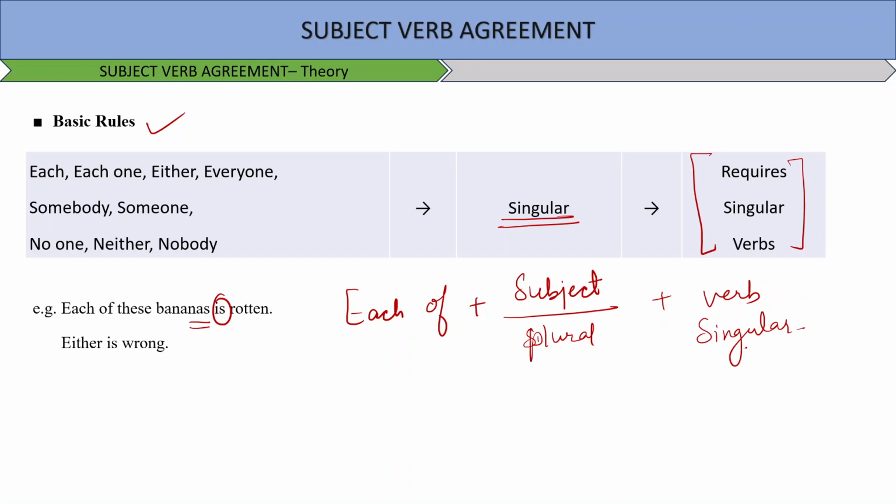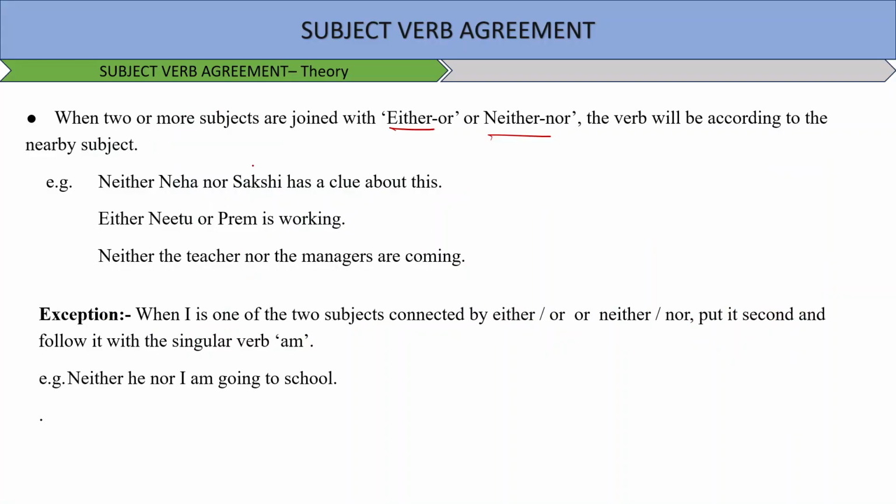Now, when two or more subjects are joined by either or, neither nor, the verb will be according to the nearby subject. You see, neither Neha nor Sakshi. Sakshi is singular, so the verb will be singular. Either Neetu or Prem. Prem is singular, so the verb will be singular. Neither the teacher nor the managers. Managers is plural, so the verb will be plural. So, in such cases, only the subject which is near to the verb decides whether it will be singular or plural.